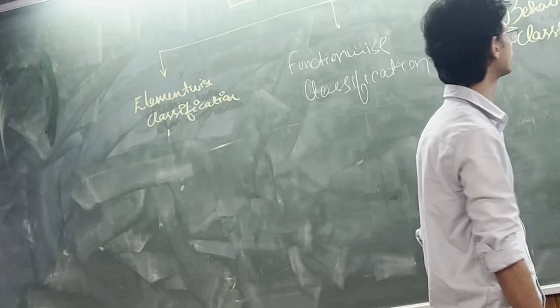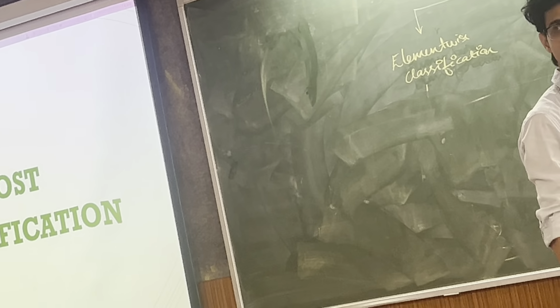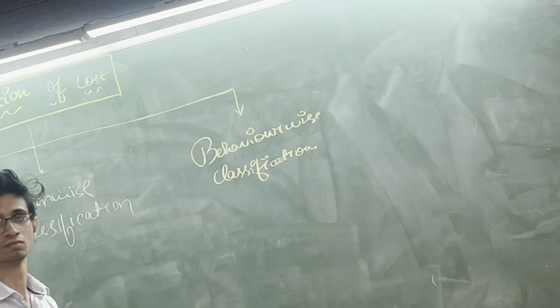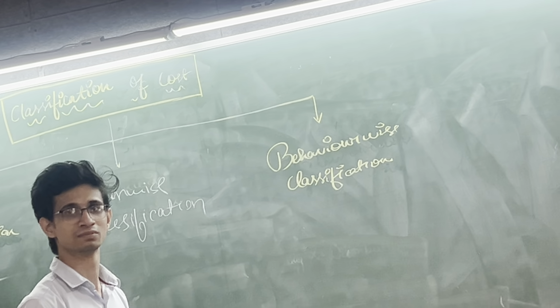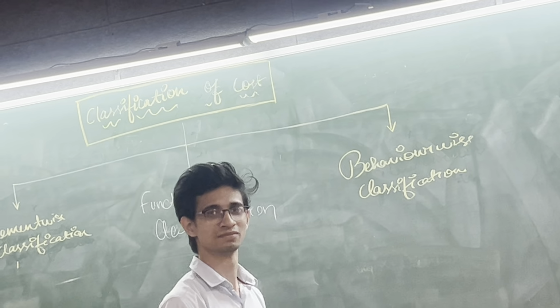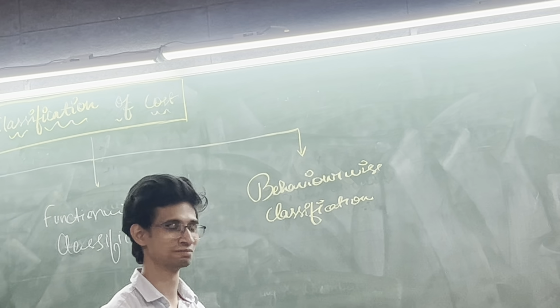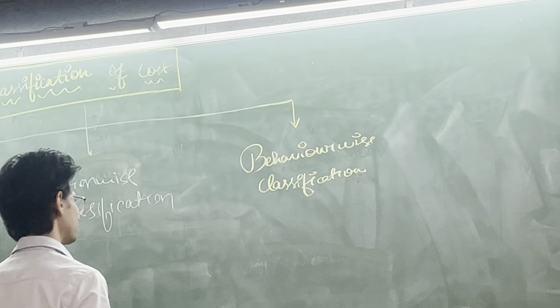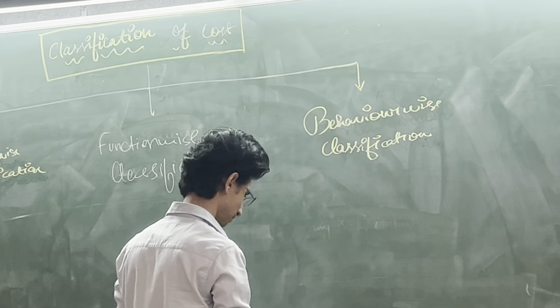According to behavior you make classification. How do costs behave? You shall find that some costs remain fixed even if production goes up. Some costs vary too much even if there is a small change in the production quantity.